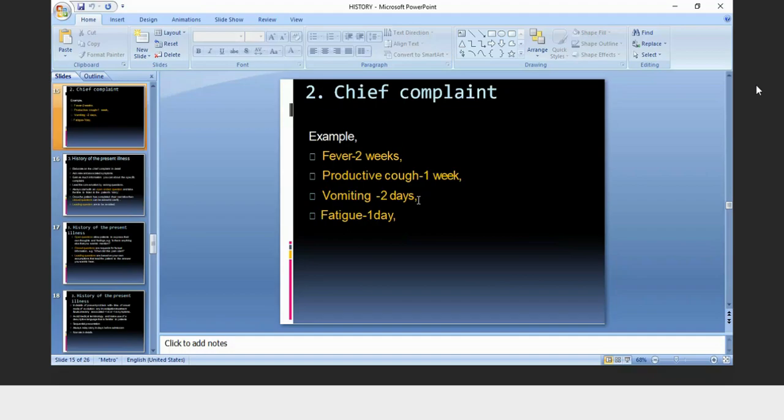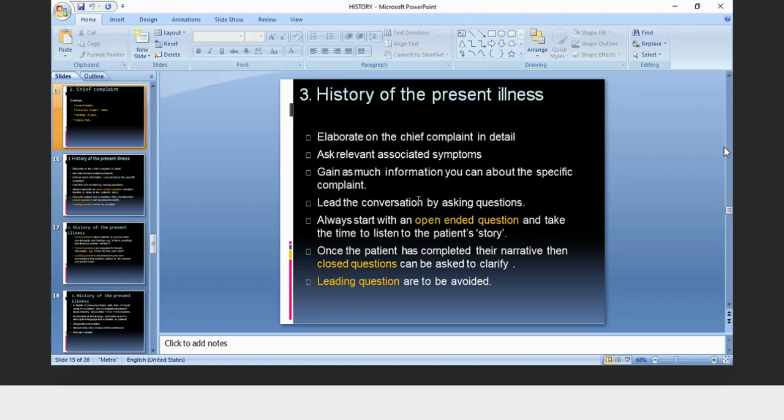So this is the history of patient illness. First, chief complaints you have to mention. First the fever, then cough, then vomiting, then fatigue. Then history of patient illness. You have to elaborate the chief complaint, symptoms, information. You have to gather as much information as you can get. Lead the conversation by asking open-ended questions and closed questions, and leading questions should be avoided.